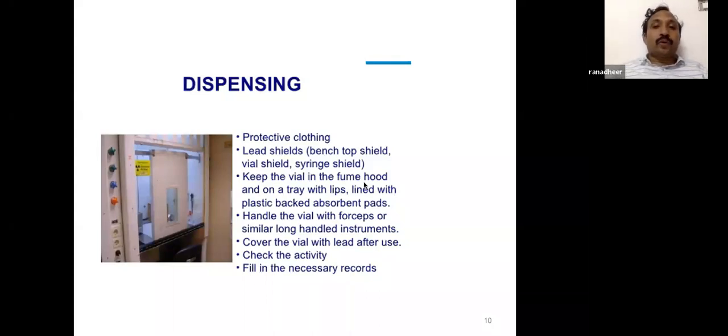Handle the vial with forceps or a similar long-handled instrument. Cover the vial with lead after use, because the iodine, though it is a beta emitter, also emits gamma rays, which are used for post-therapy localization. Because it emits 364 and 256 keV gamma rays, the vial should be closed with lead.